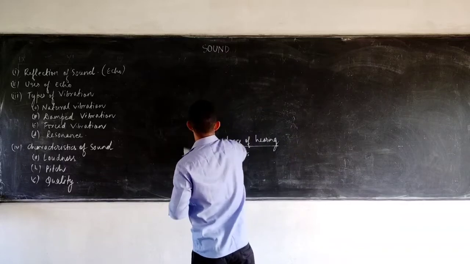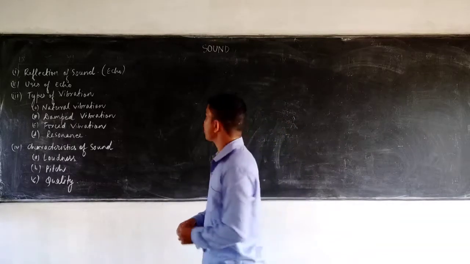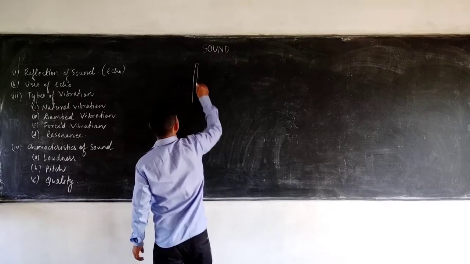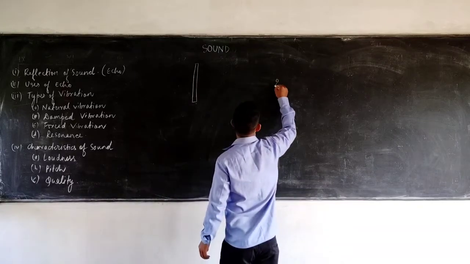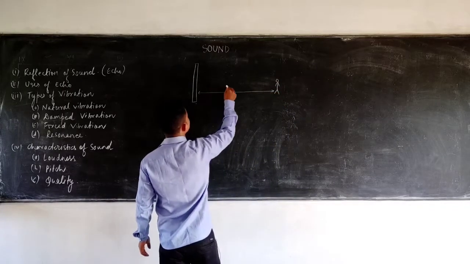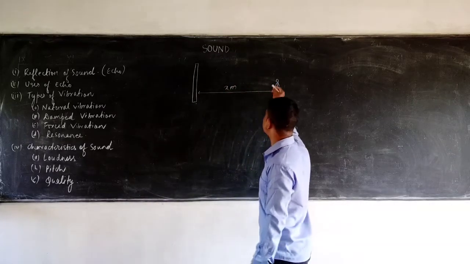This may come as a numerical problem in your board exam as well. Suppose there is a huge obstacle, and a person is standing there at a distance of x meters. He creates a sound.